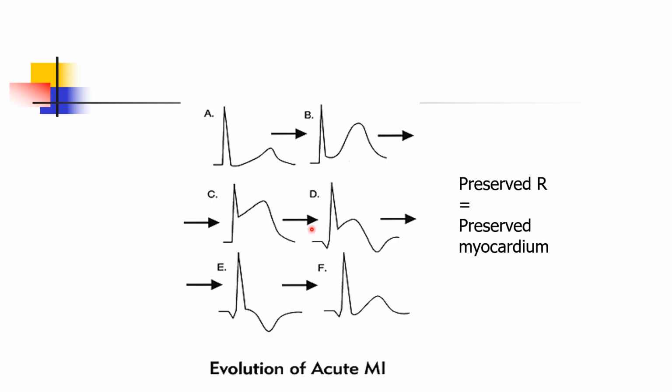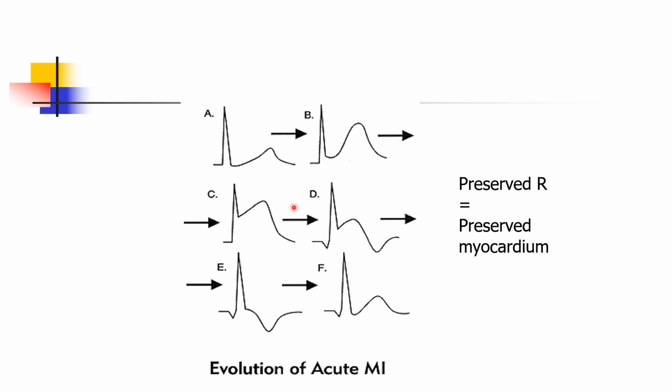So this is how it progresses. A normal ECG develops some ST elevation, which further worsens, and once you give the proper therapy, the ST elevation starts coming down, and at the time of discharge you can have T inversion, and after some time the ECG becomes totally normal. For this to occur, we should have given the proper treatment at the right time.